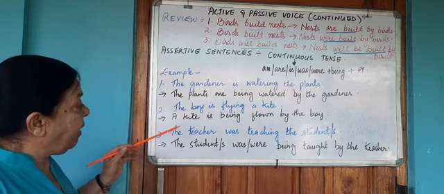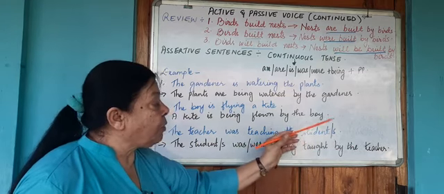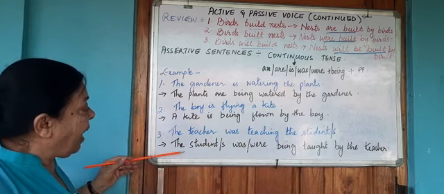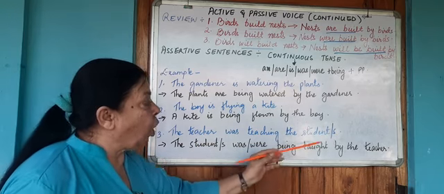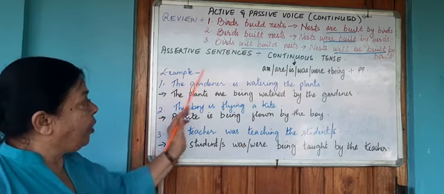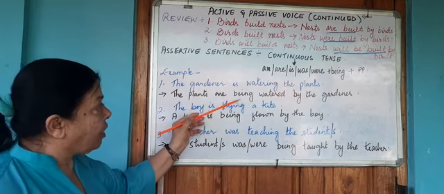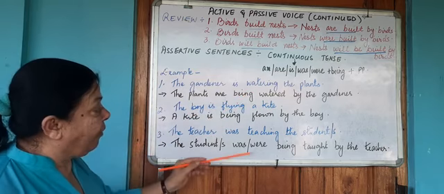If I say the teacher was teaching the students, if the students, which is plural, comes into the subject's place, then I'll say the students were being taught by the teacher. So the rule is the same. Subject and your object interchange. The verb undergoes a change. We use only the past participle form of the verb.